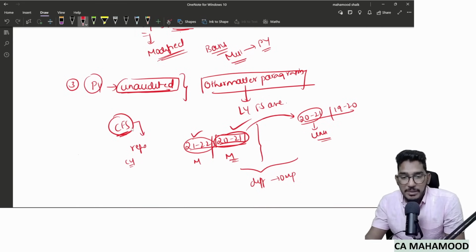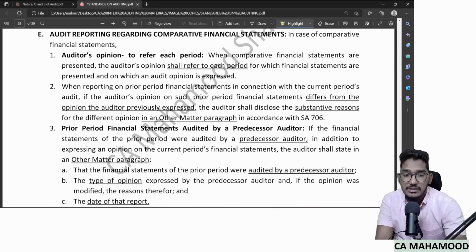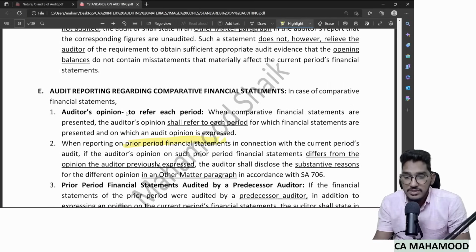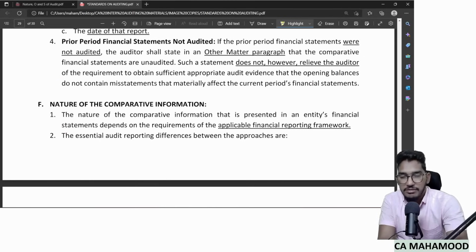In the current year, as a part of comparative financial statements, I am giving a modified opinion. But in the last year, for the same financial year, I have given an unmodified opinion. So whatever reasons are there for the difference in that opinion, those differences are required to be explained in the other matter paragraph. That's what we have given here in the second point. When reporting on prior period financial statements in connection with the current period's audit, if the auditor's opinion on such prior period financial statements differs from the opinion previously expressed, then the auditor shall explain the reasons in the other matter paragraph. So these are some key points from comparative financial statements.